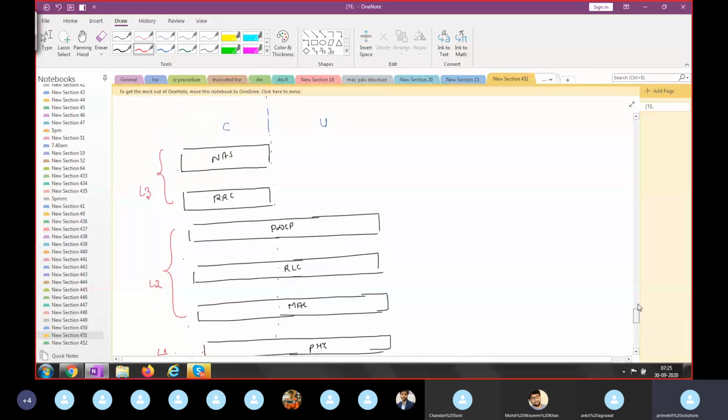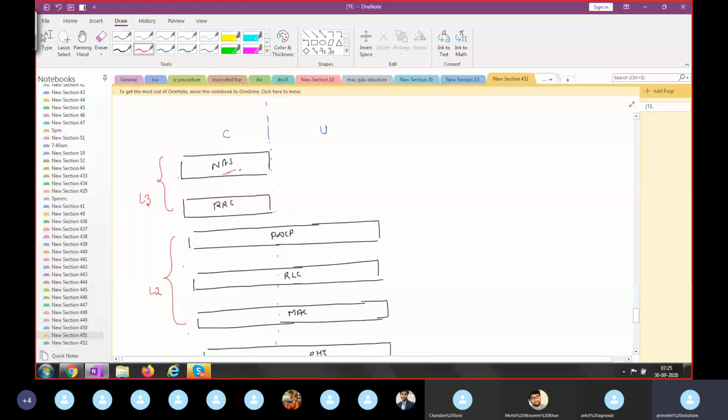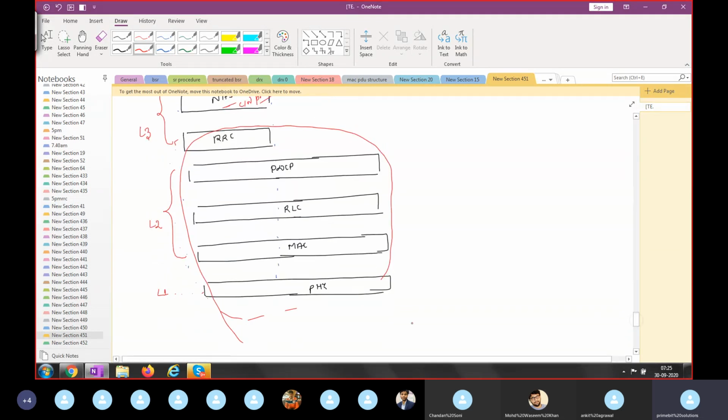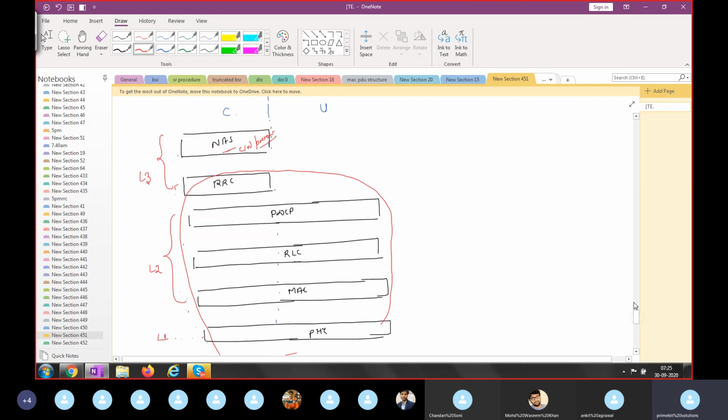Your NAS layer is the coordinator protocol, and the rest of the layers are the radio protocol. The radio protocol is used to access the RAN, meaning E-UTRAN, the eNodeB, as we have seen in the high level design. And the NAS is used to communicate with the MME.